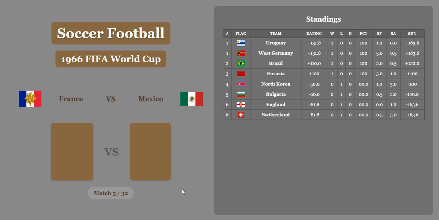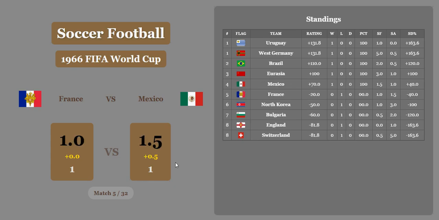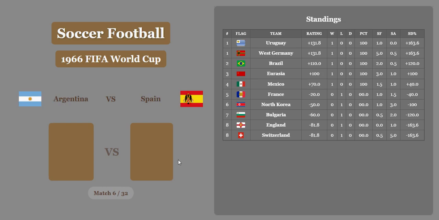France versus Mexico. The game in 1966 ended in a draw. Mexico is going to get a half goal, so they're going to pull away a big victory. That's a big loss for France to start off the tournament. Mexico being fourth, France in fifth now. France right above North Korea, Mexico below Soviet Union.